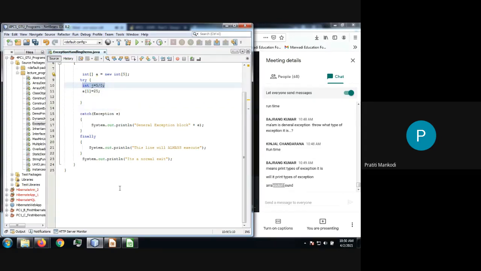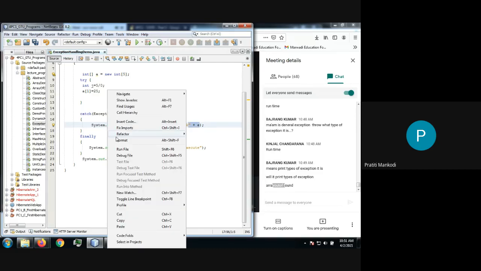एरिथमेटिक होगा ना, क्योंकि I am trying to divide a number by 0। यस और नो? यस मैम। तो इसी लाइन में मेरा एक्सेप्शन जनरेट होगा। कौन सा होगा? एरिथमेटिक। तो जेवीएम क्या करेगा? एरिथमेटिक का ऑब्जेक्ट बनाएगा और वो थ्रो करेगा, लेकिन वो हैंडल नहीं करेगा। Instead, because we have provided a catch block, the catch block is going to handle that exception. तो वो जो object है which is going to be pointed by this reference, and when you try to print that value, it is going to give you the information. Let me run it.